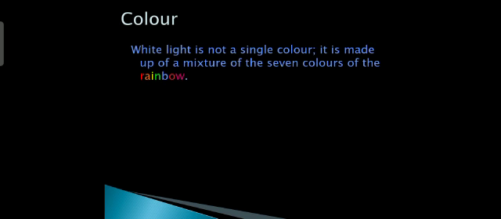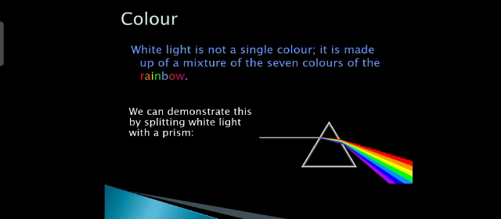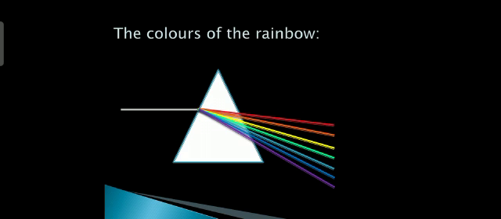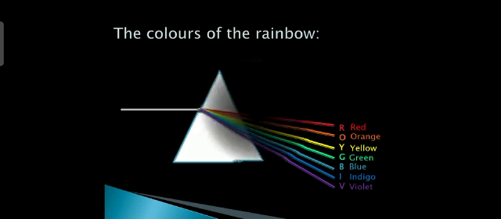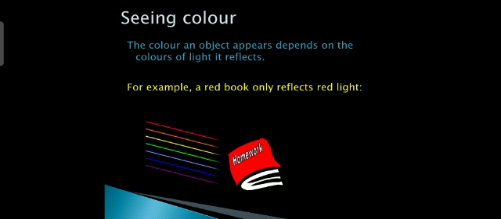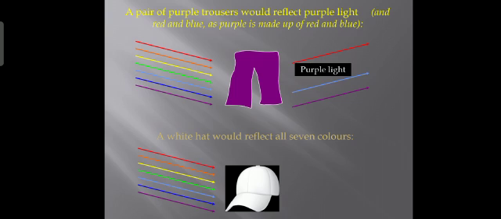Now coming to the dispersion of light. It is the phenomenon of splitting up of a visible light into its component colors. It is caused by the change of speed of light ray. This is what happens when the sunlight is split up by the raindrops and a beautiful rainbow is formed. See, this is how a VIBGYOR is formed. Whatever the color of light is reflected, the object appears to be of that color only.